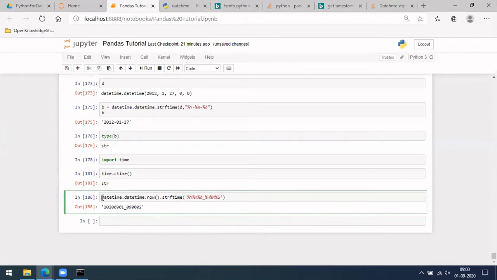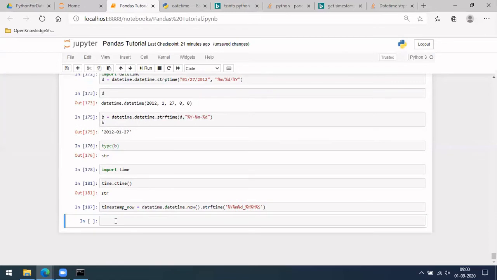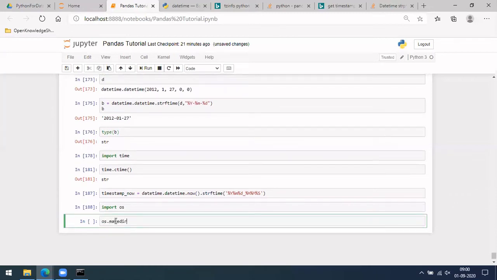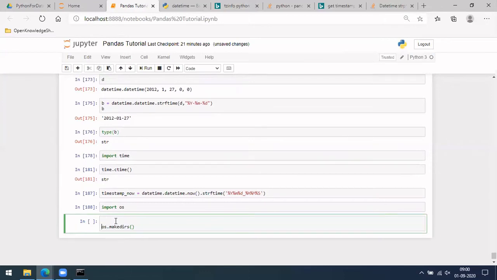Okay, now timestamp. In case we want to create a folder, how we can do it is first import os and then os dot makedirs. We should first get the full path, right?